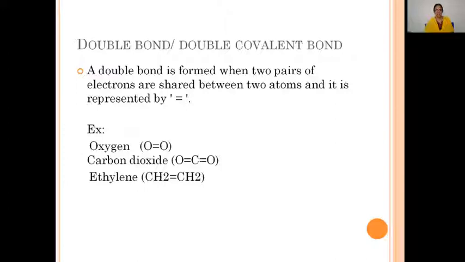In this O2 molecule, there is a double covalent bond between the two oxygen atoms. Similarly, another example is carbon dioxide, where between carbon and oxygen a double bond is present, and on this side also, between carbon and oxygen, a double bond is present. Another example is the ethylene molecule, CH2=CH2, where between the two carbon atoms there is a double bond. So this is about the double covalent bond.